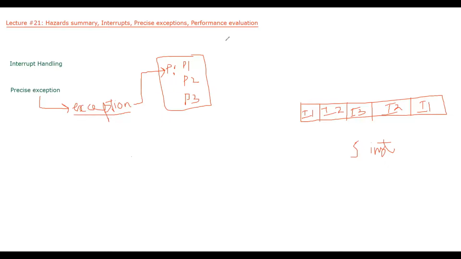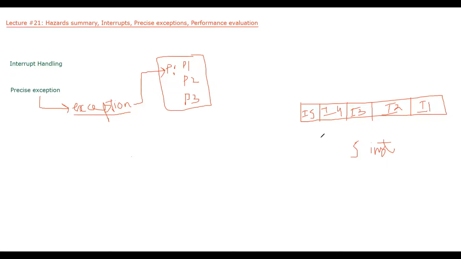So here I have written these instructions repeatedly, so let me rewrite this again. So this is I4, this is I5. The normal is that whenever an exception is there, we have to stop the program. But we know how many instructions are there in the pipeline. There are 5 instructions in the pipeline.